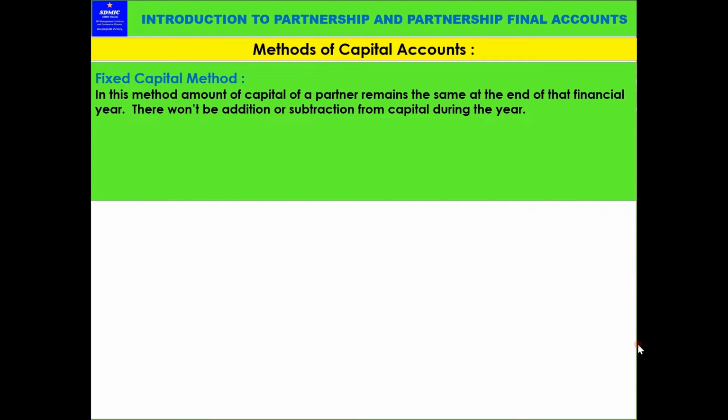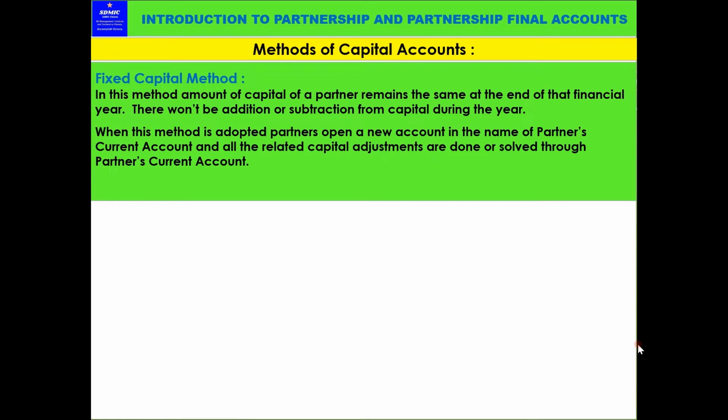If they want any additional fund to be put in, that can be added, but there are no drawings or other activities added into it. So in the fixed capital method, the amount of capital remains constant, the same till the end of the year. There won't be any changes. When this fixed method is adopted, the partners have to maintain a partner's current account just to handle the current year's transactions.